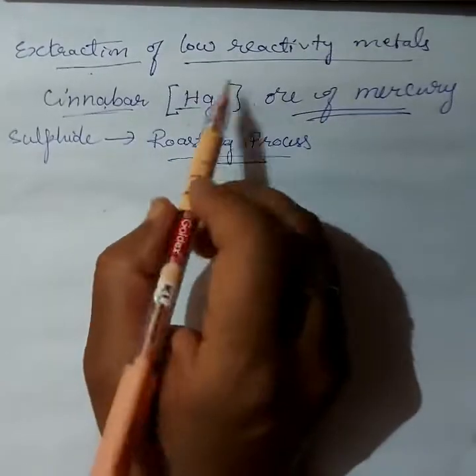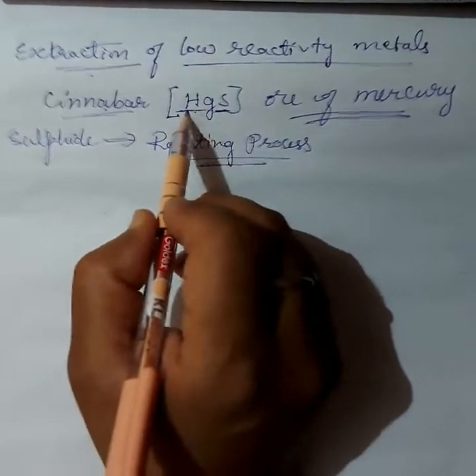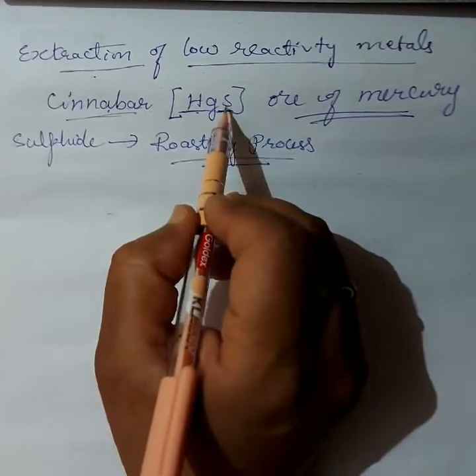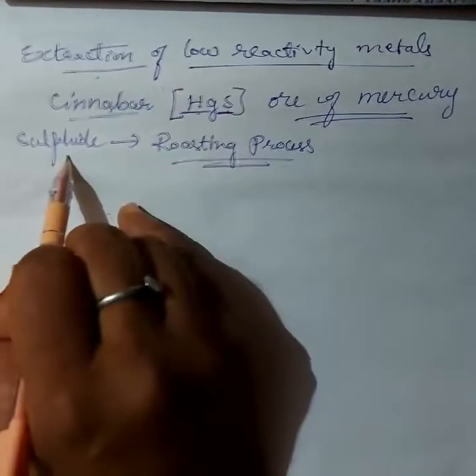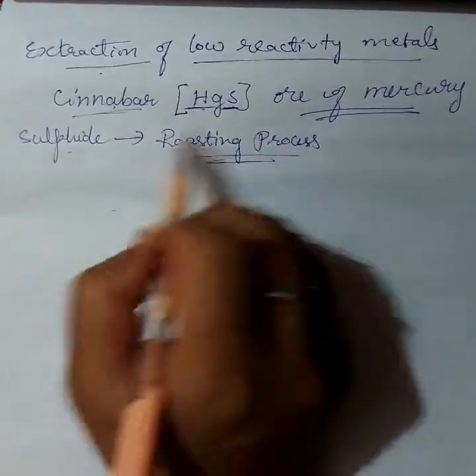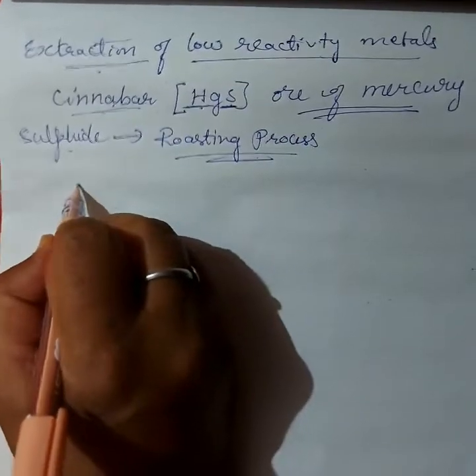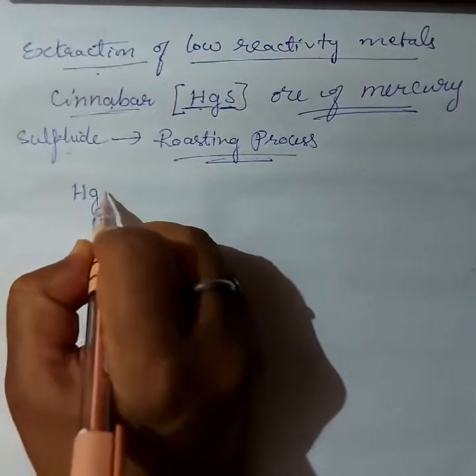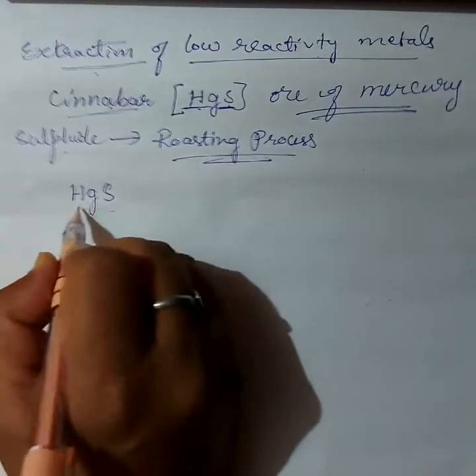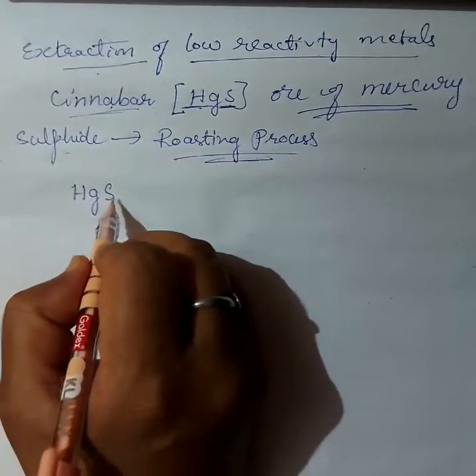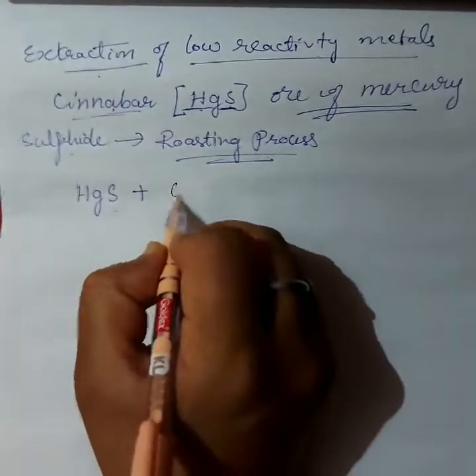The low reactive metal is mercury, the symbol of mercury is Hg. It is found in sulfide ores, so which process do we use? The roasting process. The reaction: HgS, cinnabar, that is mercury sulfide, with oxygen.